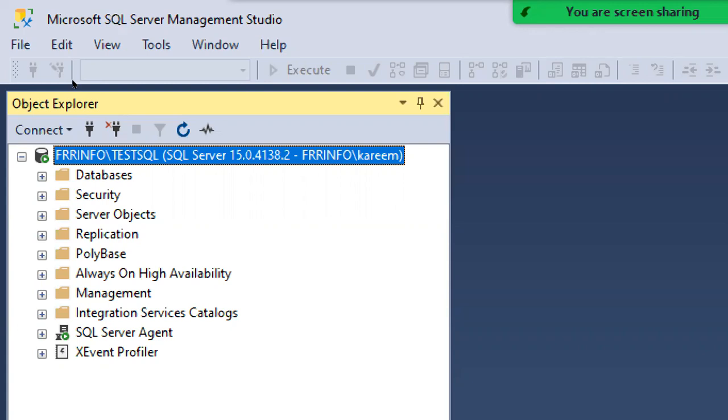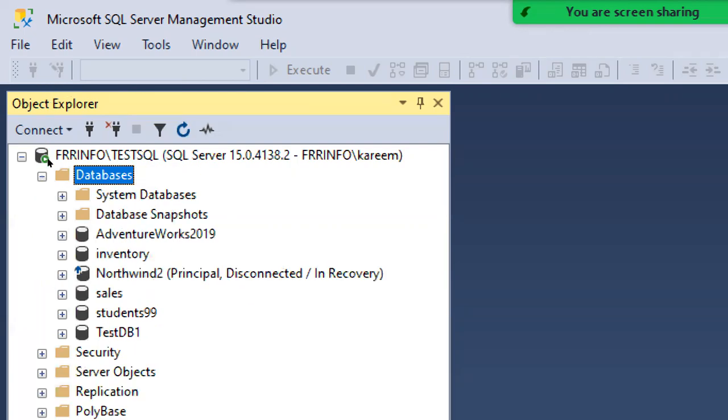Check here, SQL Server 15.0 version, which means the 2019 version. This is the login to which I have connected. Here we can work with a group of databases.